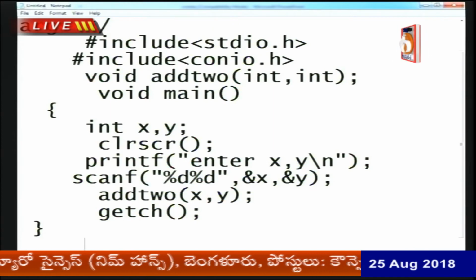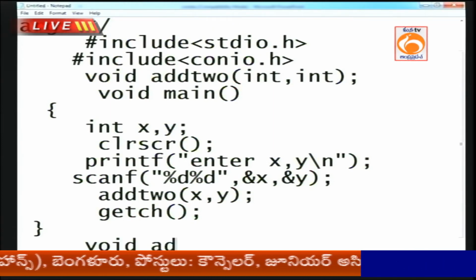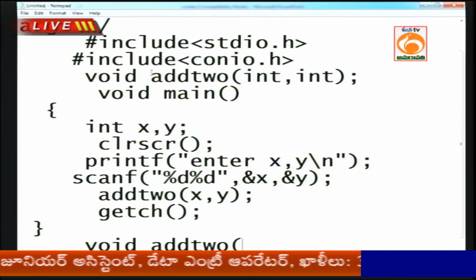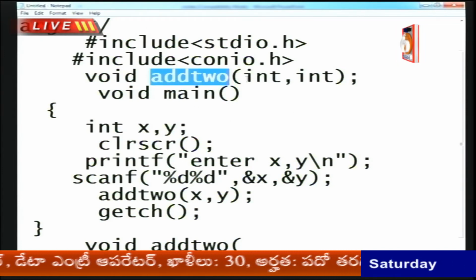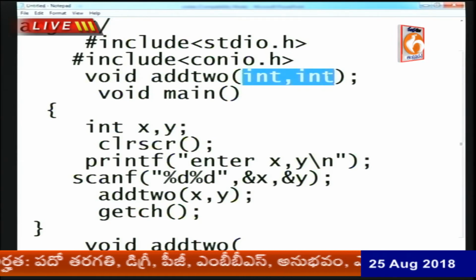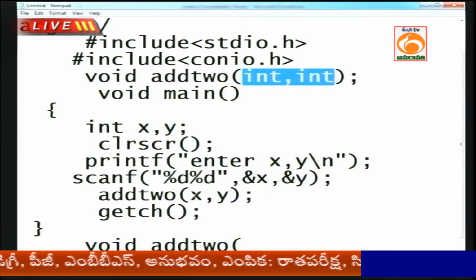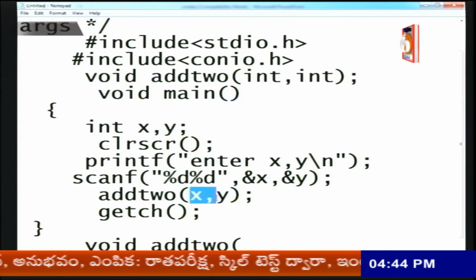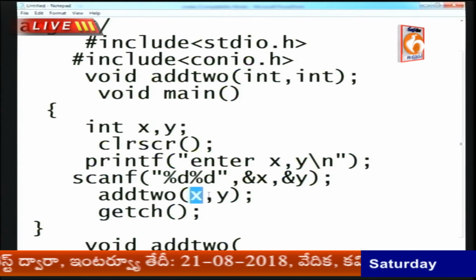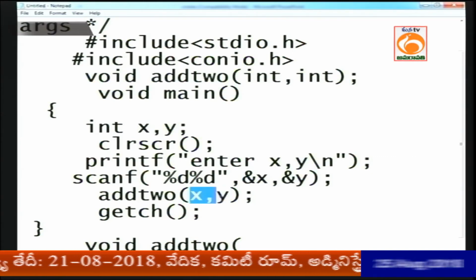Now I want to explain the body, void add2. Now see, when I declared the add2 function, what type of arguments? Integer arguments. But when I call the function, what are the variables? x and y. These are called actual arguments.